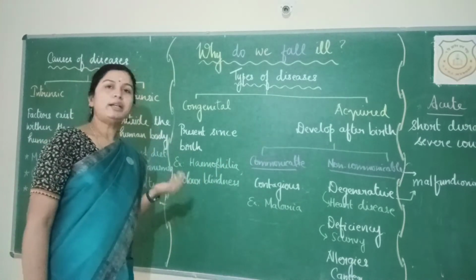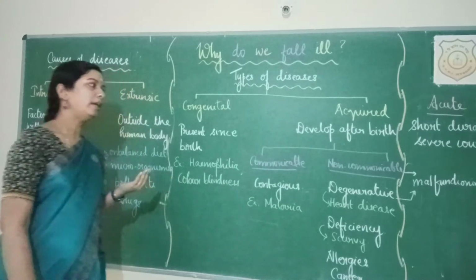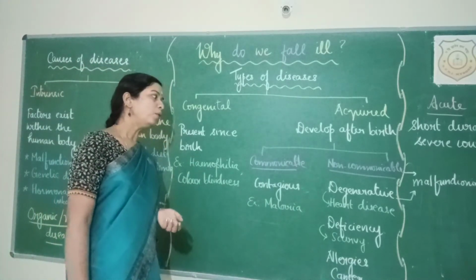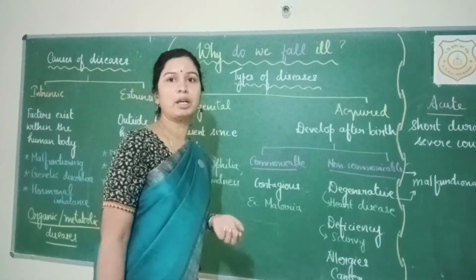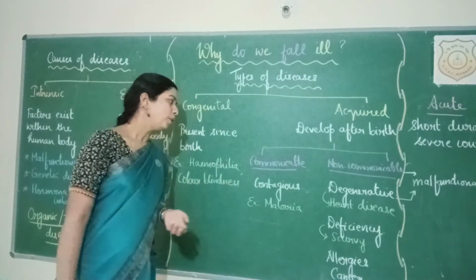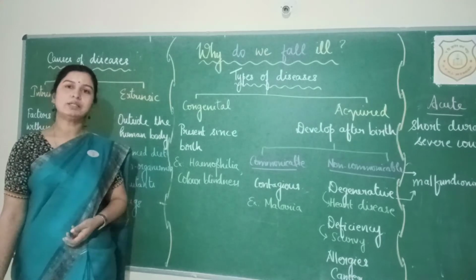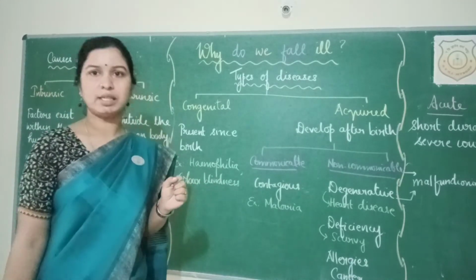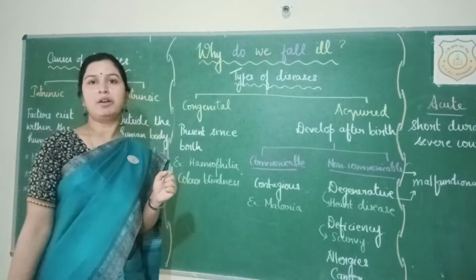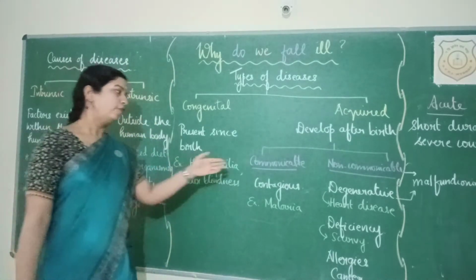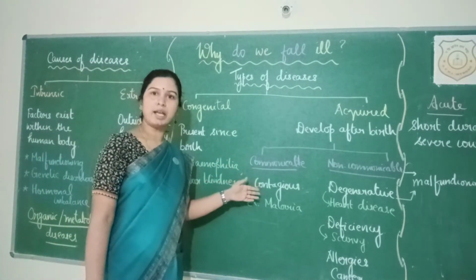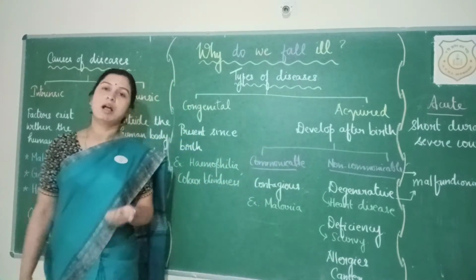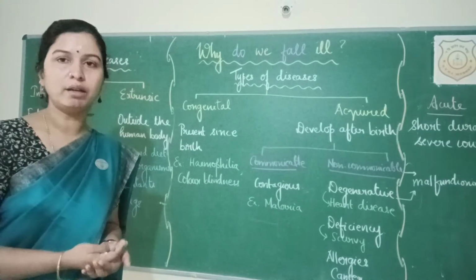Acquired, as we saw, it develops after the birth of an individual, and again it can be classified into two: communicable and non-communicable diseases. Communicable diseases are otherwise known as infectious diseases, and non-communicable diseases are termed as non-infectious diseases. Why are they infectious? Because they are contagious. They can spread from one person to another. How can they spread from one person to another?